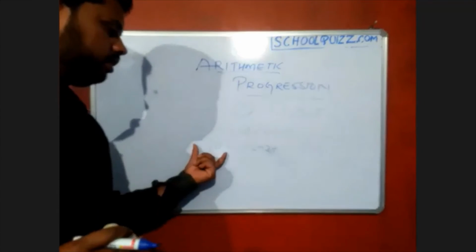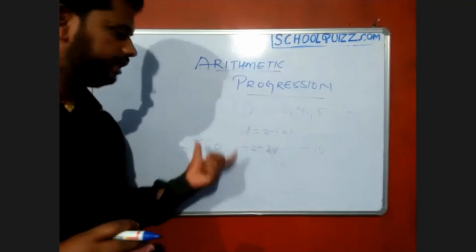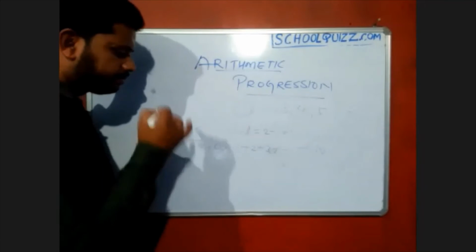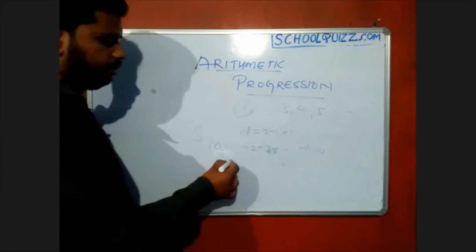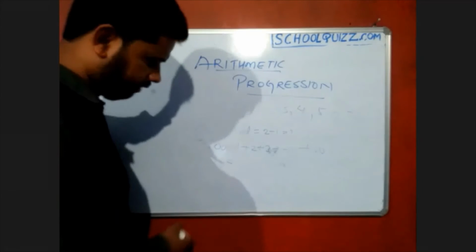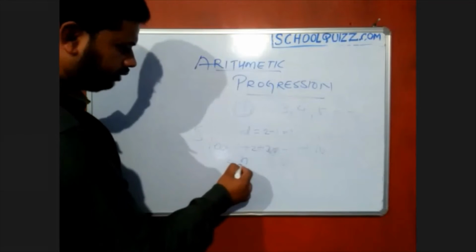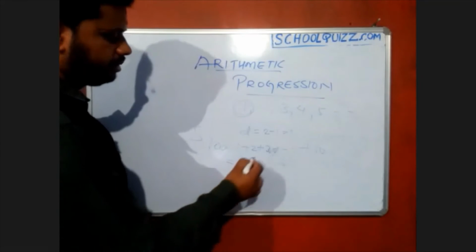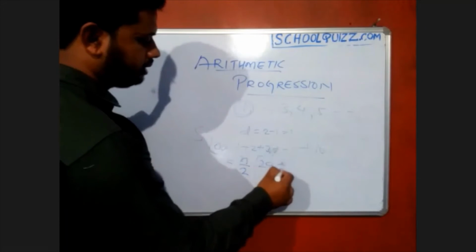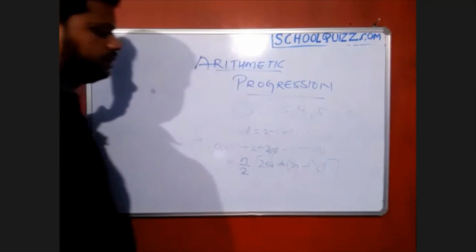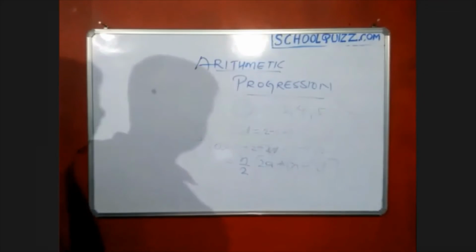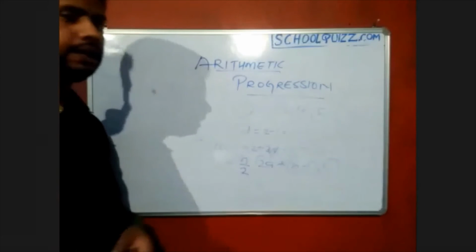This is small, so we can add easily. But if it is the 100th term, 1000th term, how can we find it? So for that the formula we can directly represent is n by 2 of 2A plus n minus 1 into D. So this is the sum of an AP. Sum of AP means which term? Suppose I am asking the 100th term of that.